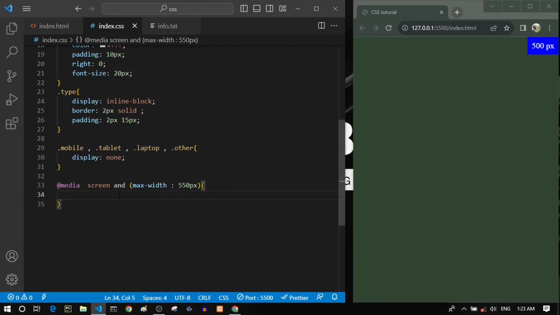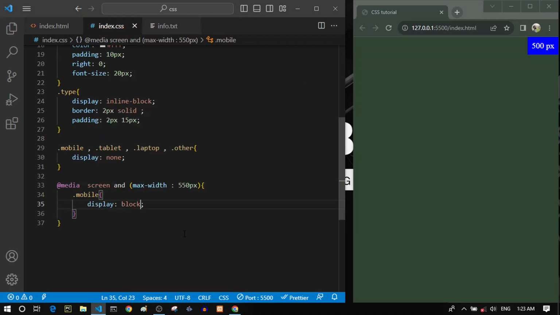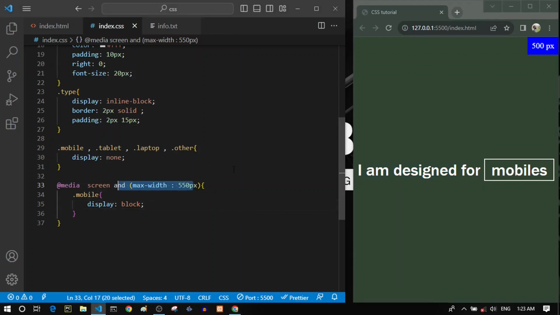And then inside this media query, let's select our mobile and set display back to block. You can see that now it shows the mobile div here because this condition is true right now. We have said here that these styles should be applied for the devices that are smaller than 550 pixels, and that's true right now because we are at 500 pixels.